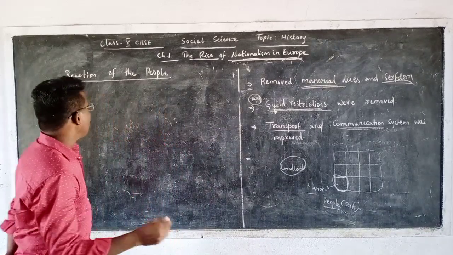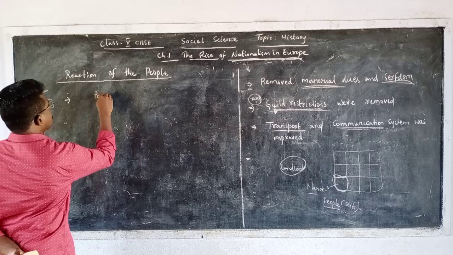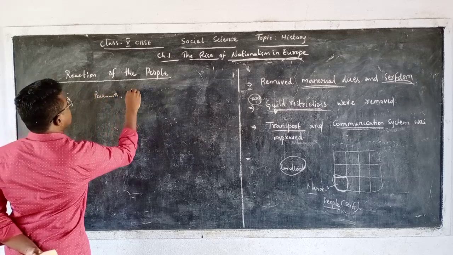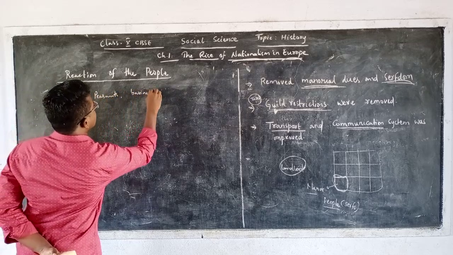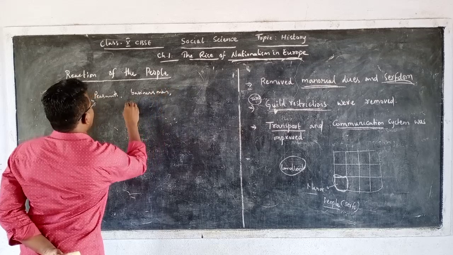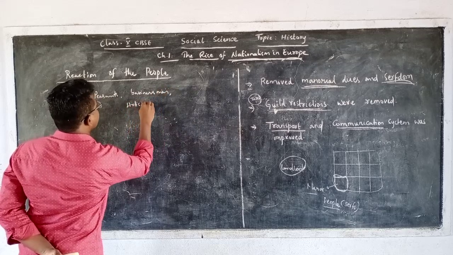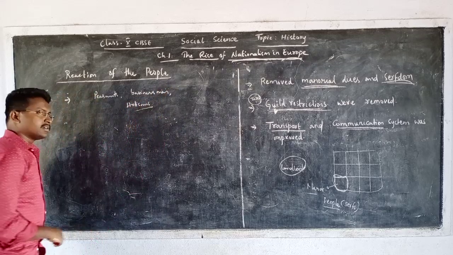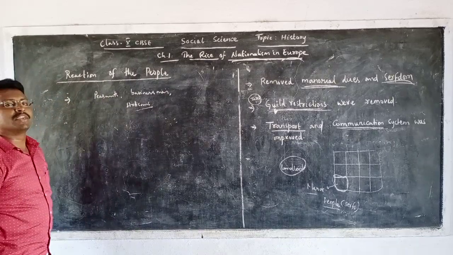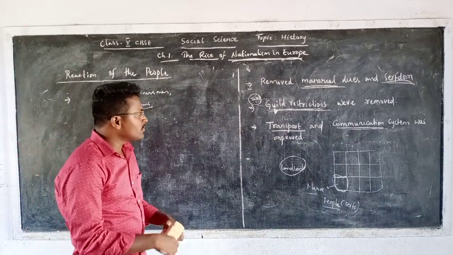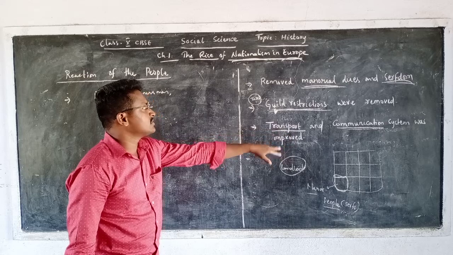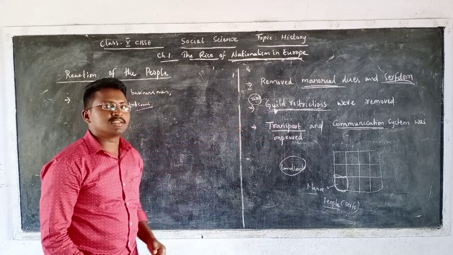In the beginning, all the peasants, businessmen, artisans, or whoever the people are in this third estate, they were all very happy. They were all enjoying this newly brought transport system, communication system, removal of these guild restrictions.